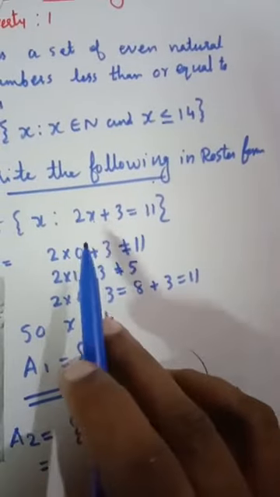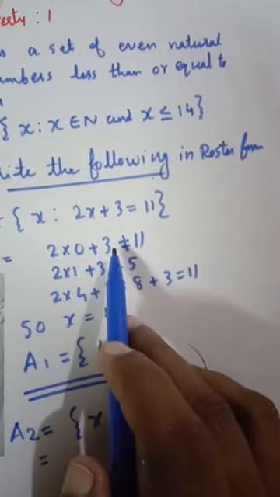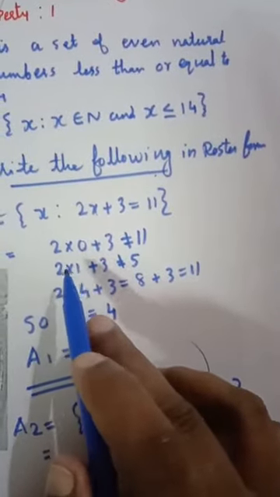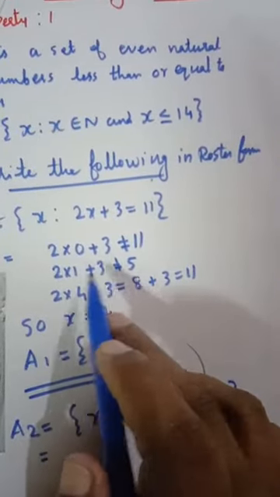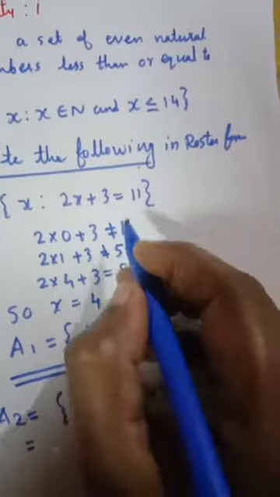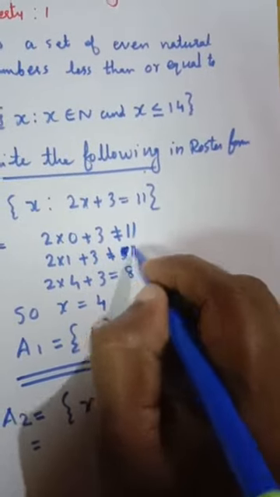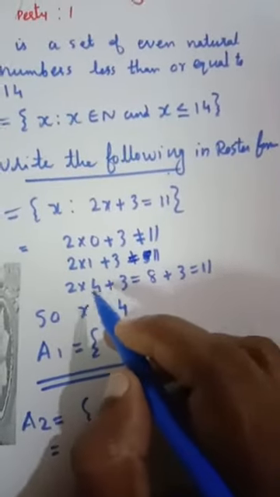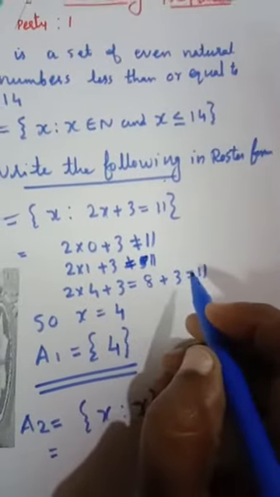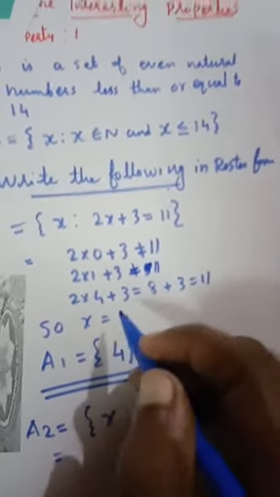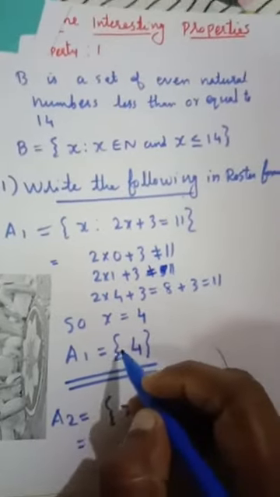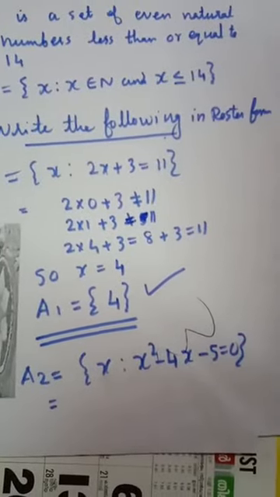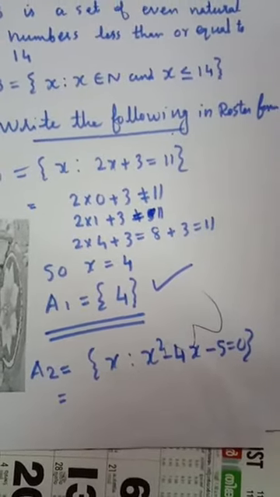First we can give 0. 2 into 0 is 0, 0 plus 3 is 3. It is not 11. Now put x equal to 1. 2 into 1 plus 3: 2 ones are 2, 2 plus 3 is 5. Not equal to 11. Now check with 4. 2 fours are 8, 8 plus 3 is 11. So there is only one value for x, that is 4. So x is equal to 4, and A1 is equal to the set {4}. Also you can check with a negative value.